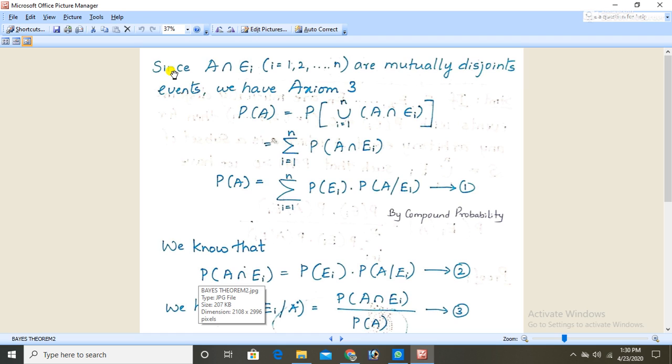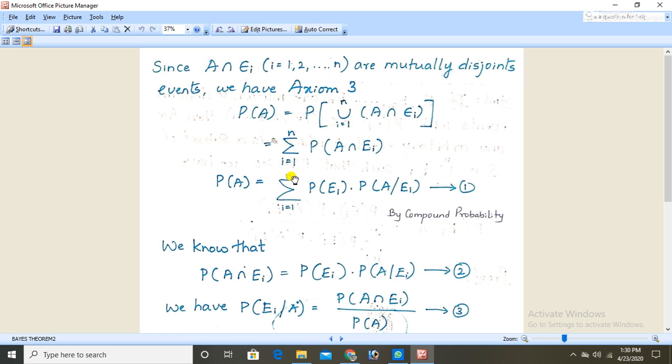Since A intersection E_i, that is i equal to 1, 2, 3, 4 up to n, are mutually disjoint events, we have axiom 3 which tells that P(A) is equal to the probability of the union of A intersection E_i, that is equal to summation i equal to 1 to n of the probability of A intersection E_i.